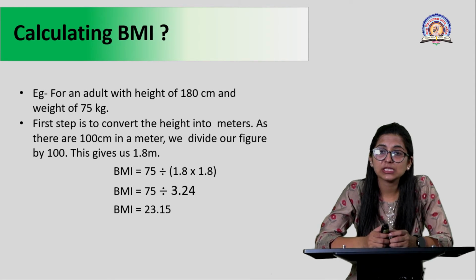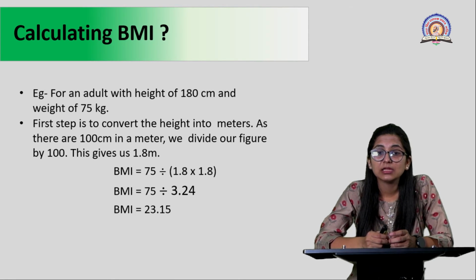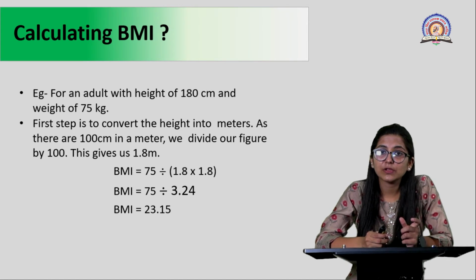So the BMI formula is weight in kgs divided by height square. So for calculating square, we are going to multiply 1.8 into 1.8, which gives us a value of 3.24. Then we will divide 75, which is the weight, by 3.24, which gives us a BMI of 23.15. Now we have got a figure.